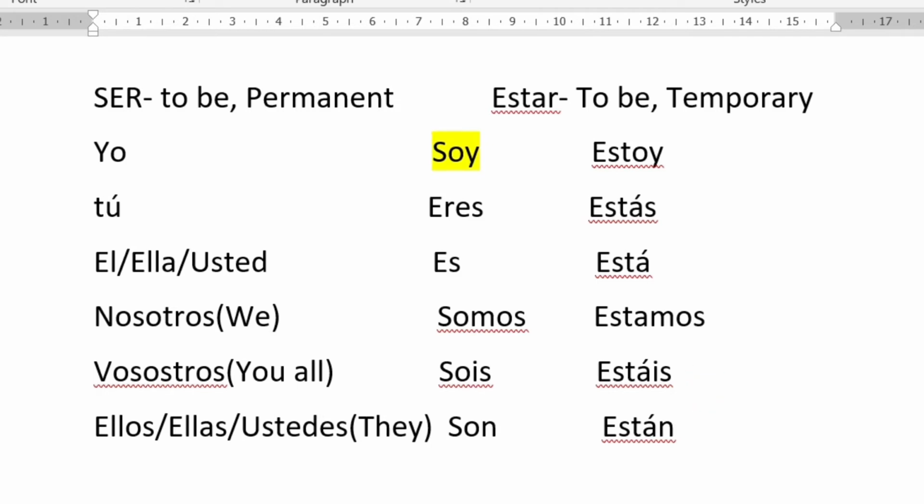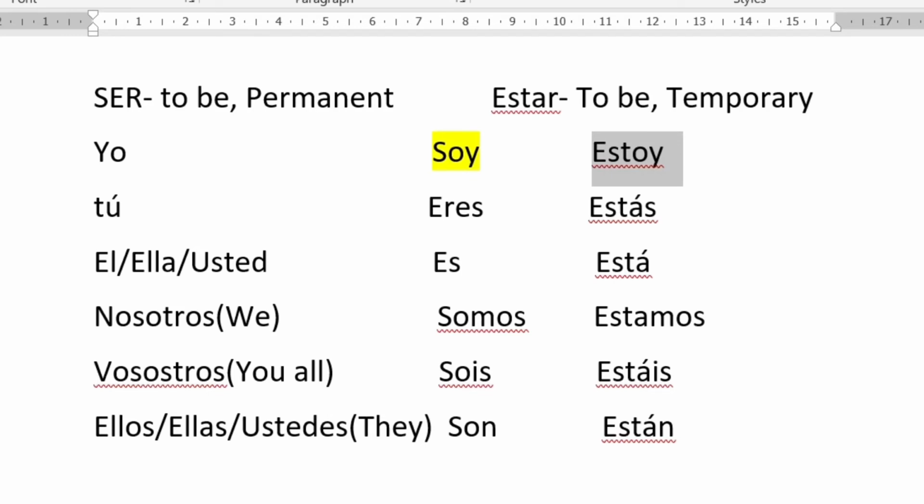Now, a small trick, I would say, on how to remember where to put the accent in estar conjugation. Because ser conjugation doesn't have any accent, but how to remember where to put an accent in estar conjugation? So the rule is leave one and put in two. I repeat, the rule is leave one and put in two.